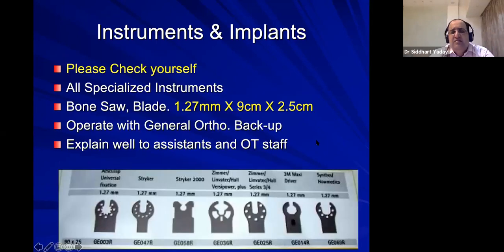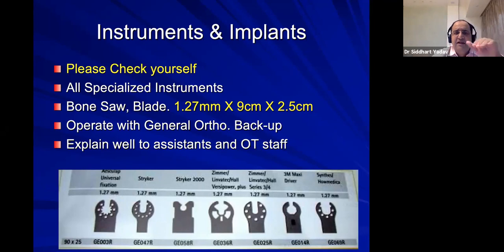Now this is important about the saw blade. These are the different companies' saw blades and all their dimensions. The standard thickness of the blade is 1.27 millimeter: Aesculap, Stryker, Zimmer, or Synthes. The recommended thickness is 1.27 millimeter, for any TKR jig irrespective of company. This thickness blade is accommodated best.